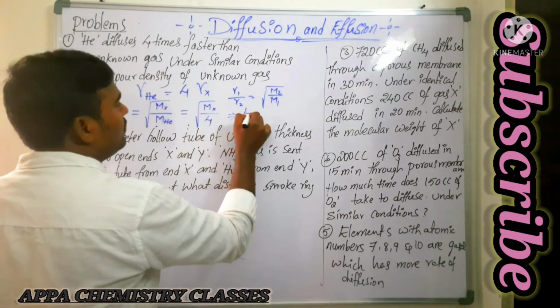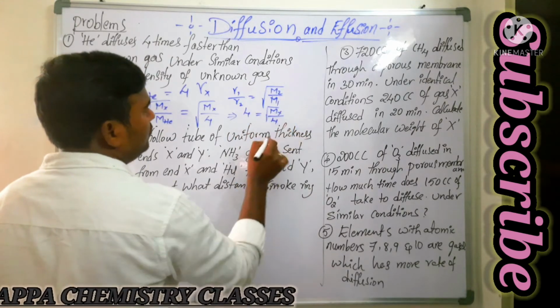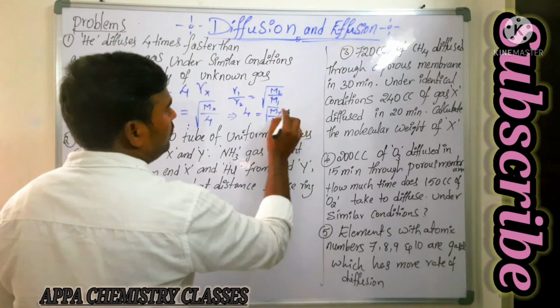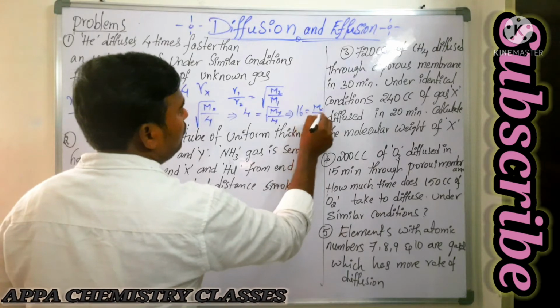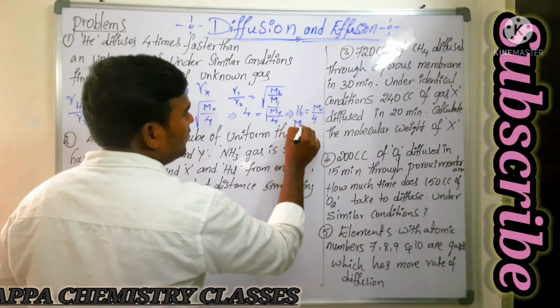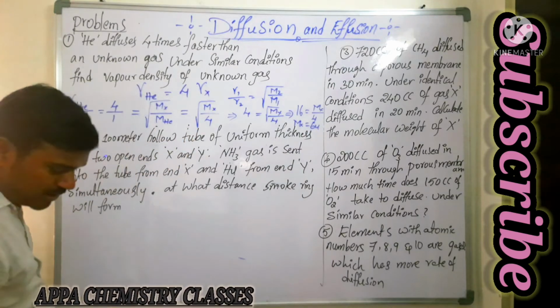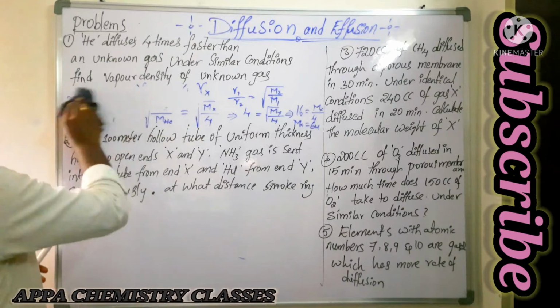4 by 1 is equal to 4, which is equal to square root of Mx by 4. Squaring on both sides, we get 16 is equal to Mx by 4. So Mx, the unknown gas molecular weight, is 64. But they are not asking for the molecular weight. They are asking for the vapor density.